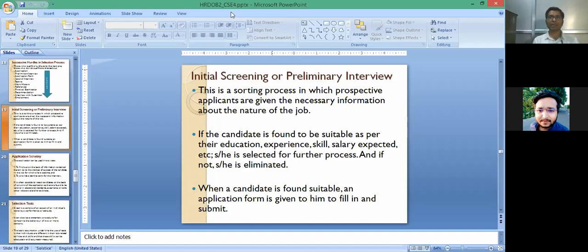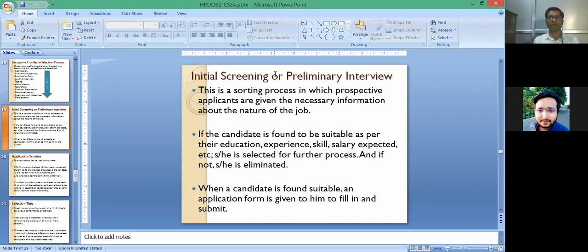And if there is a documented application, online or offline, the first stage for all the HR executives is sorting and scrutinizing those applications. If some applications do not match the appropriate education, experience, skill or salary, then that application may be rejected at the first stage of the selection process.